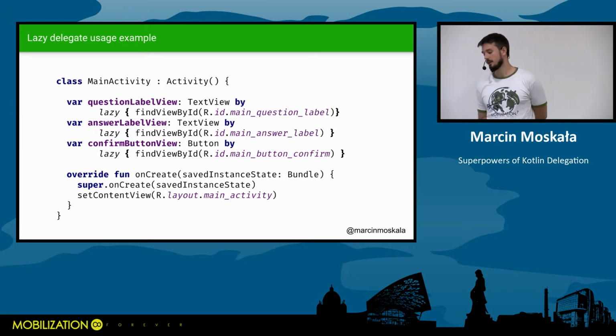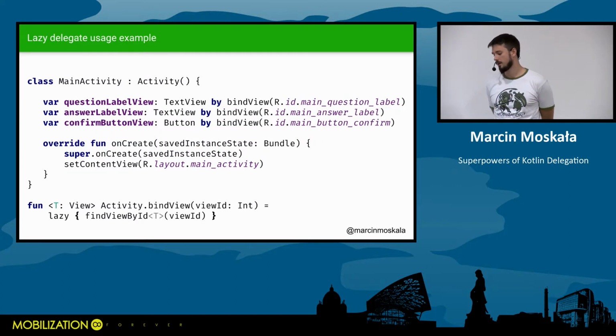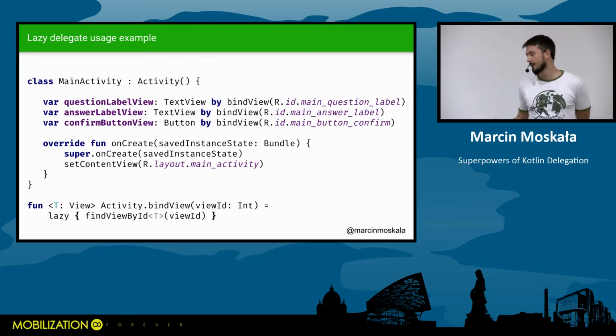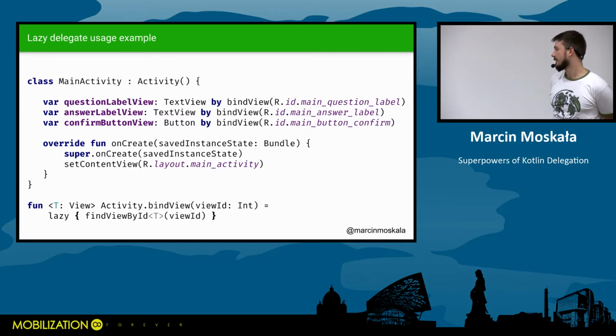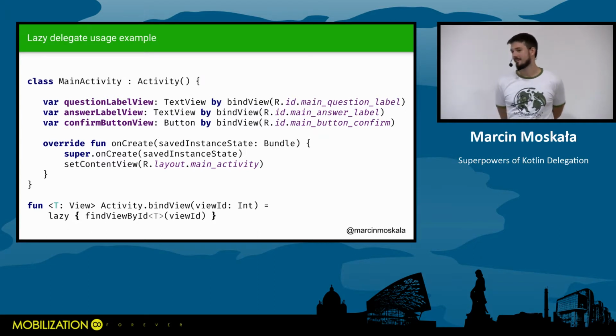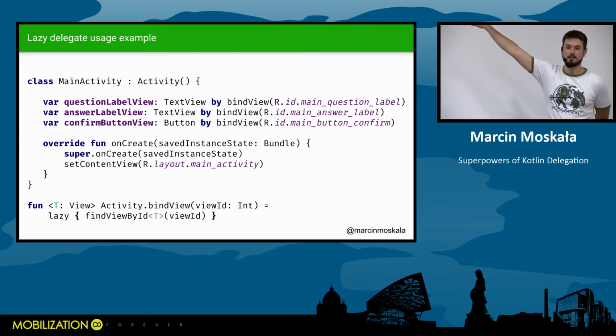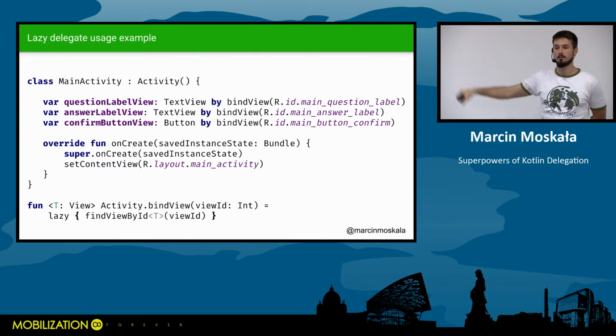It can be improved way more if we extract a very simple function that just returns a lazy delegate. All we need is a bindView, and that's basically it. So the whole Dagger Knife can be summarized in this one line of code.